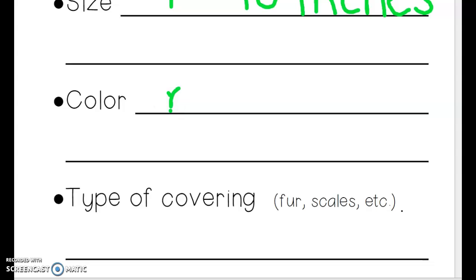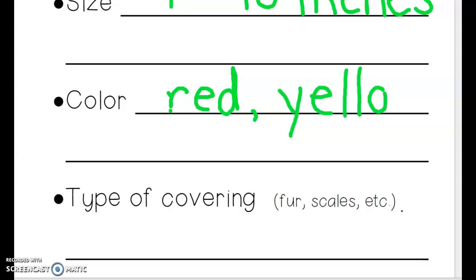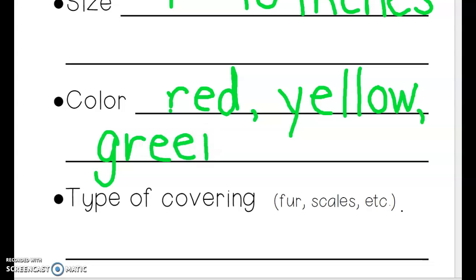So we can put some colors like red, magic C, D. We could put another color like yellow, dive down L, magic C, O, sliding W. And I've seen them have green, magic C, G, dive down R, hit the ball, dive down N. So I think you certainly could add more colors, but I know that parrots are definitely those colors.